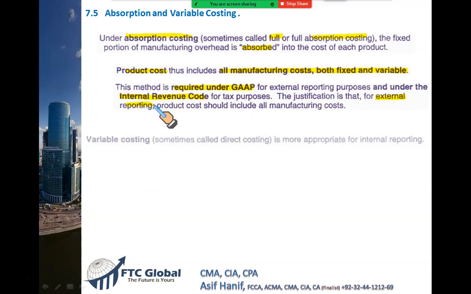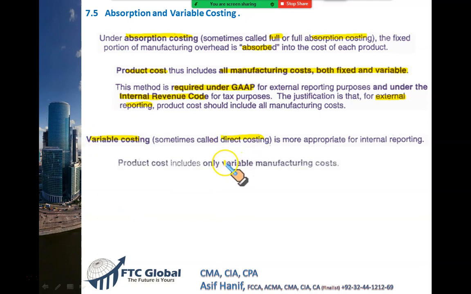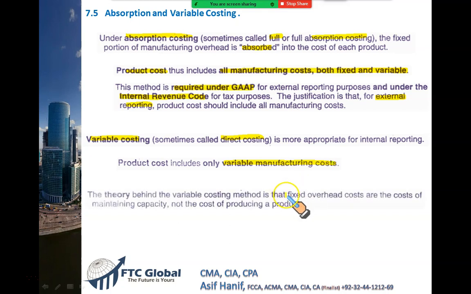So we came up with an alternative system called variable costing, also called direct costing, where we consider only the variable manufacturing cost as a part of product. And what is the reason behind it? The reason we management accountants believe is that fixed overhead like rent and insurance, you have to pay it. Rent, insurance, and property taxes are more about maintaining the capacity rather than actually producing a good.